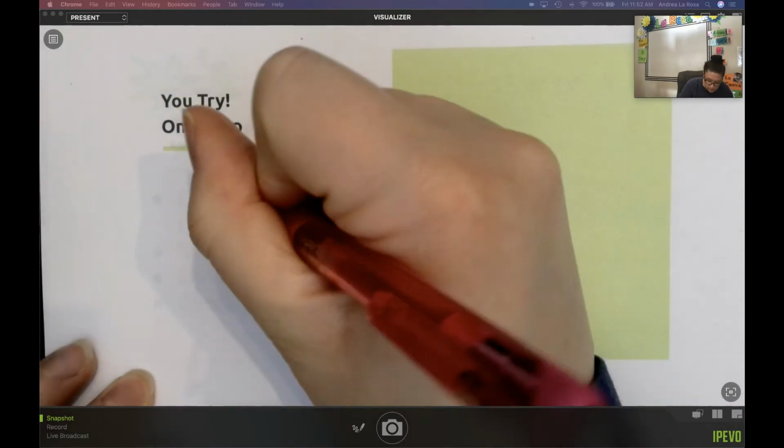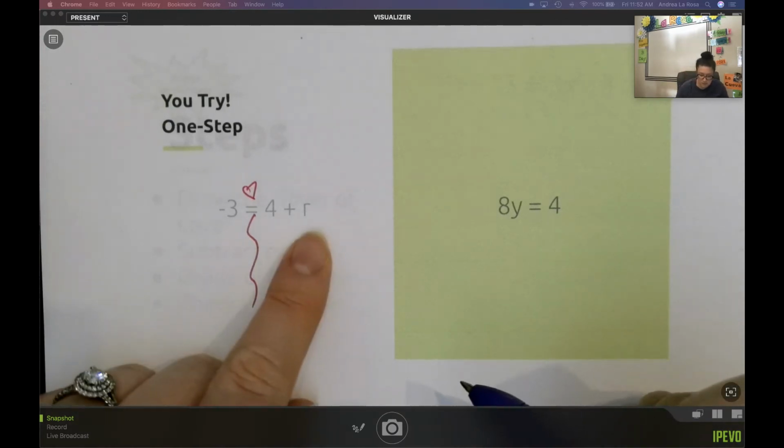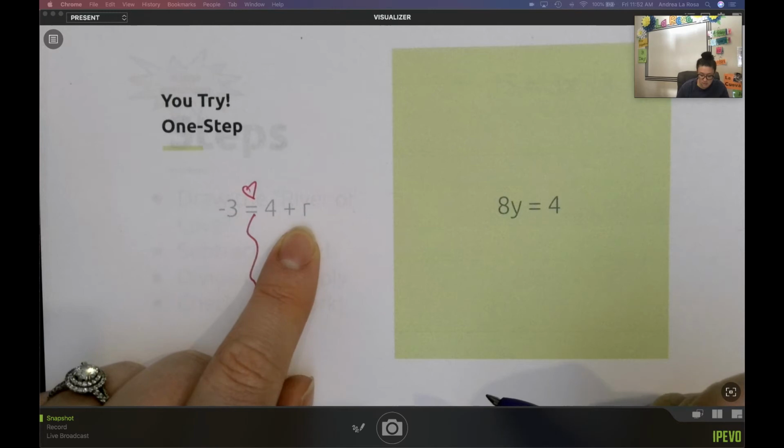Let's draw our river of love. Going through doing inverse order of operations. Yours should be done already. We should just be seeing if we got it or not. I see my r's over here.